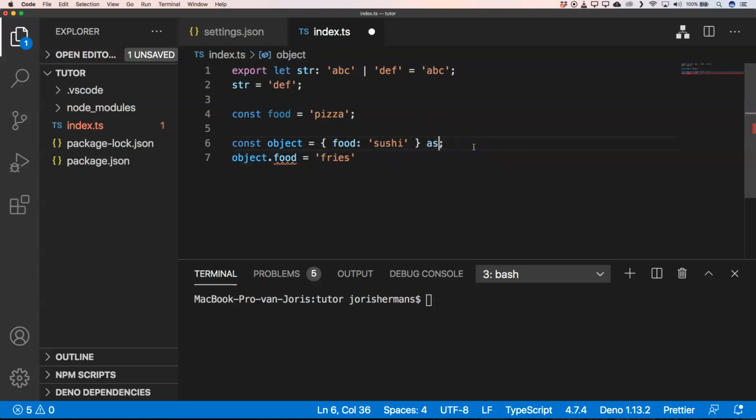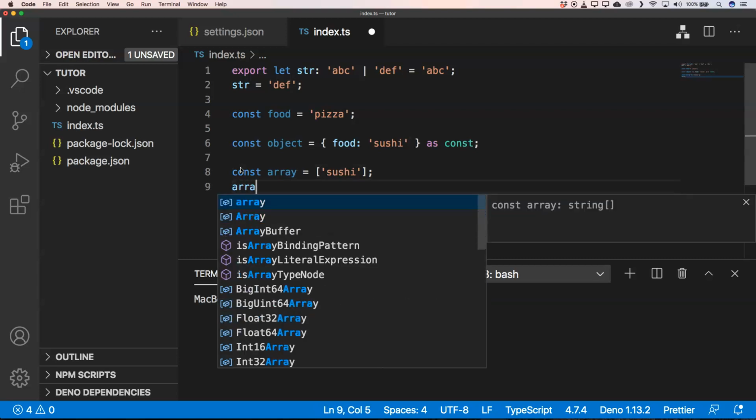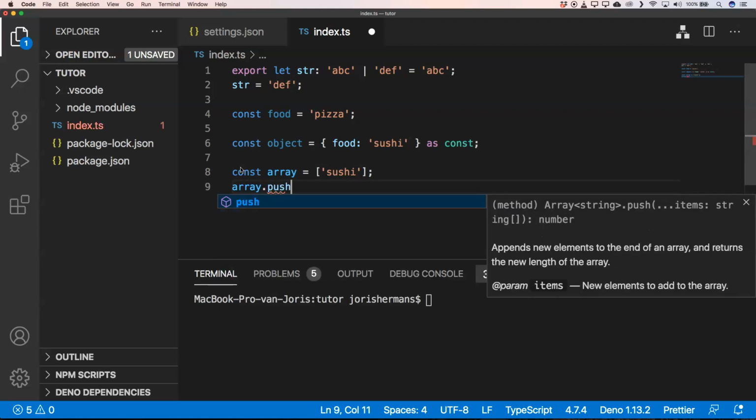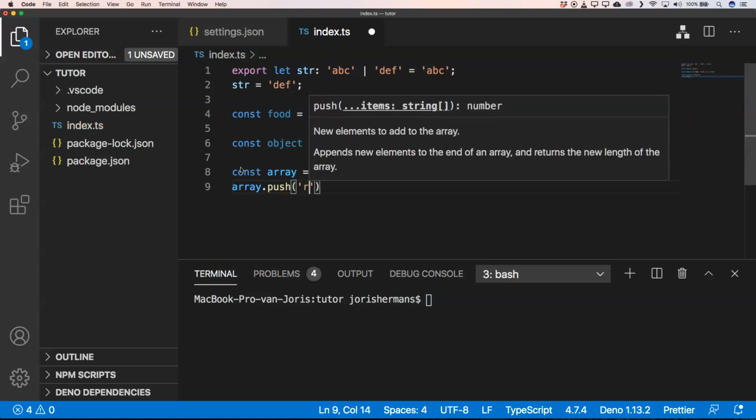So if we remove this one, it's mutable. If we do it like this with as const, well, it's read-only. We cannot change it, right? Now, as an extra bonus, the same thing can be done with an array. So imagine we have an array, and then we can do push ramen.